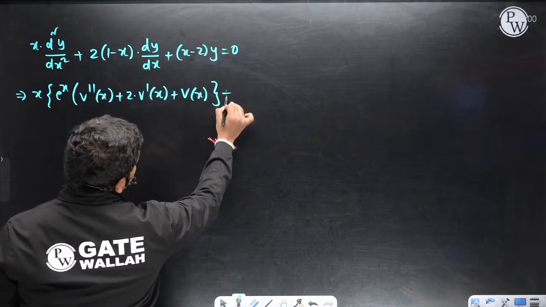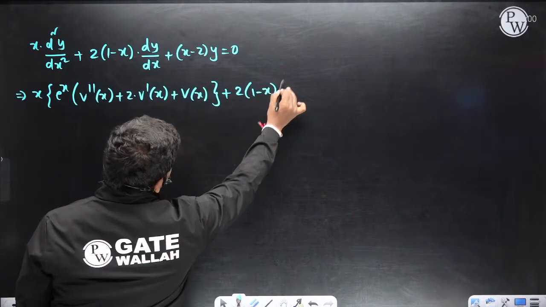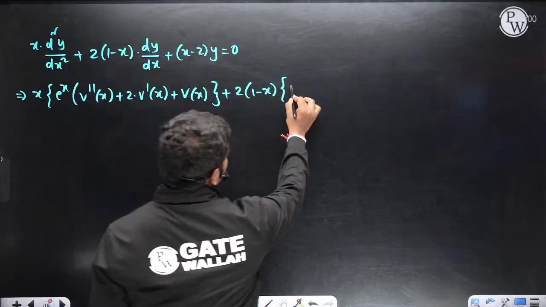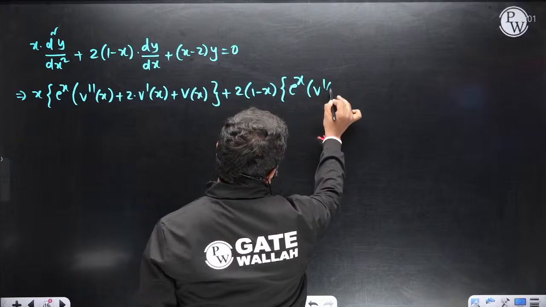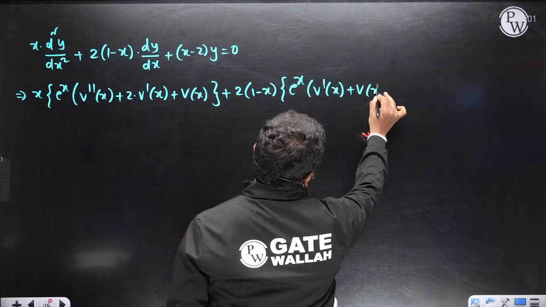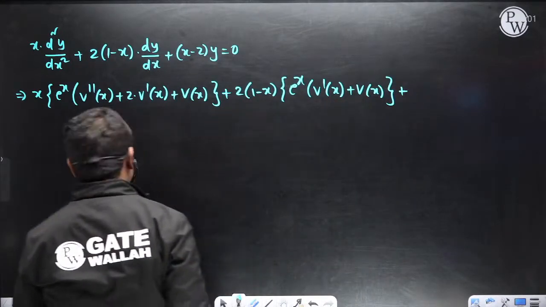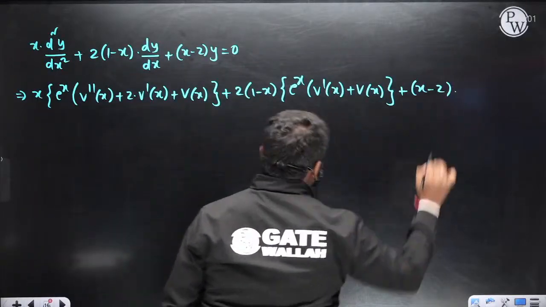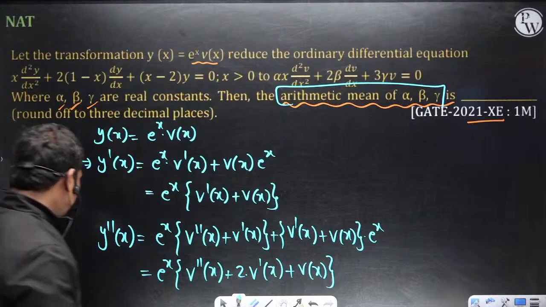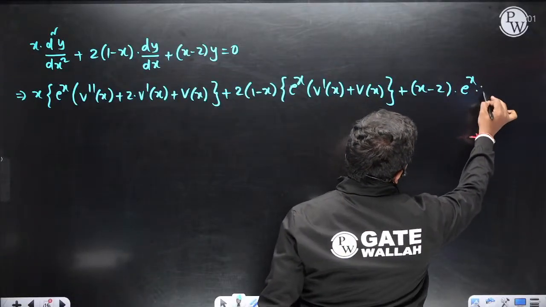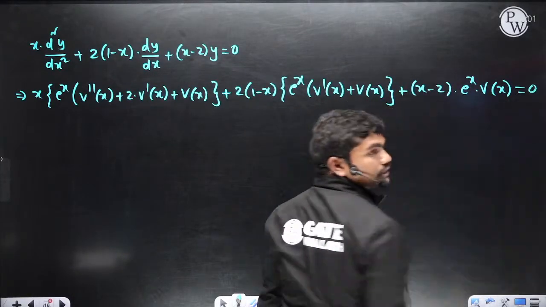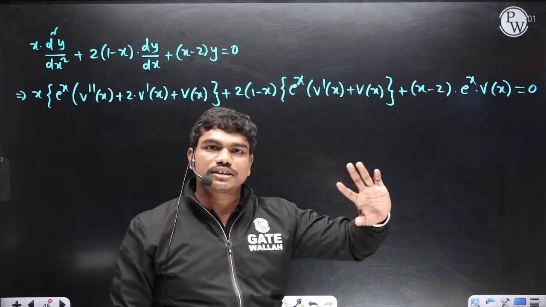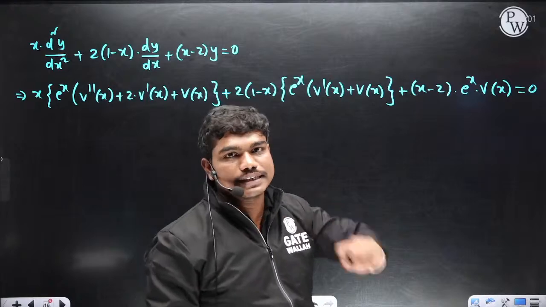Okay, next plus 2 times of 1 minus x into dy by dx का value क्या है, e power x into this term. So e power x into v dash of x plus v of x plus x minus 2 times of y, x minus 2 into y का substitution क्या दिया, e power x into v of x, is equal to 0. Correct? This is what they have given. बहुत डेंजरस क्वेश्चन लगा है, लेकिन बहुत सिंपल क्वेश्चन है, लेकिन आपने सब्स्टिट्यूशन कुछ केयरफुली करना है. ठीक है.